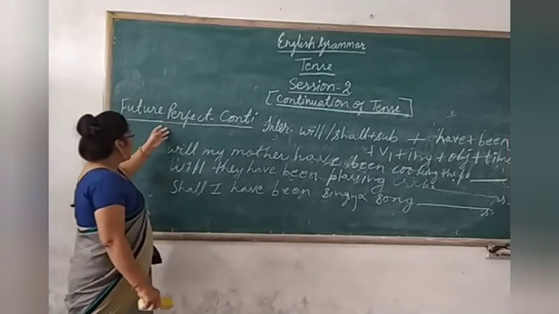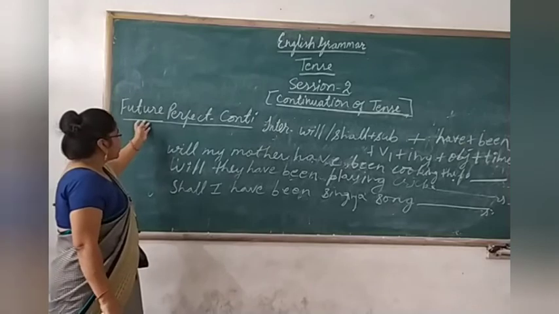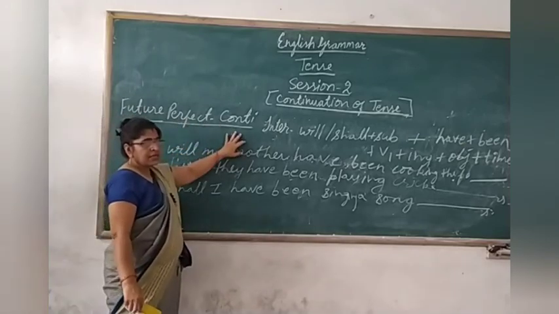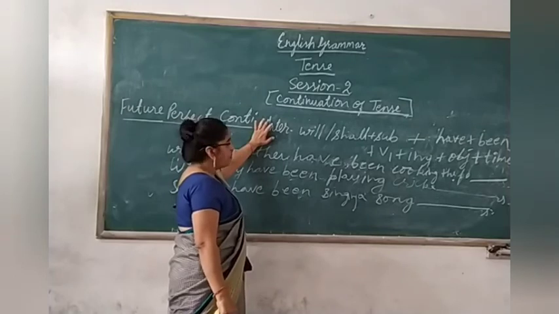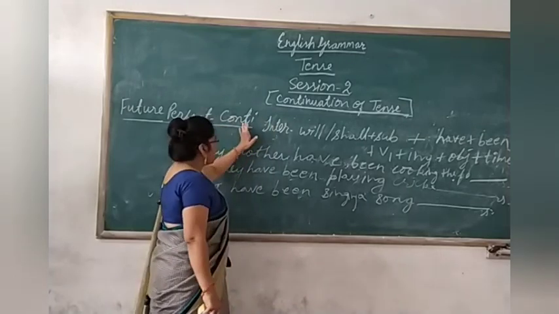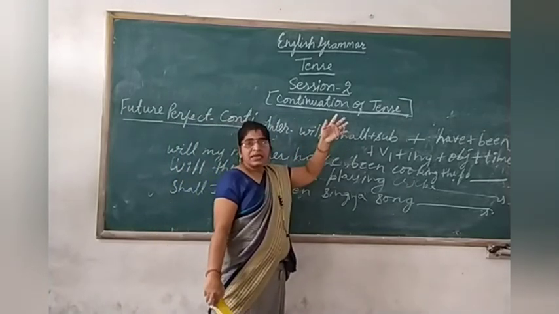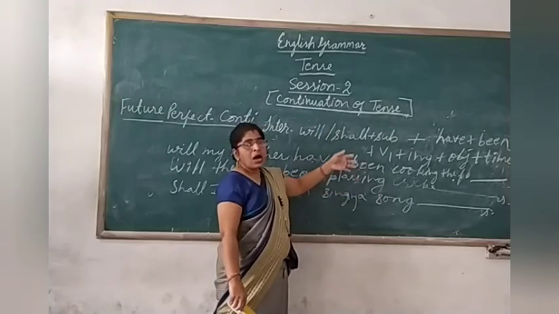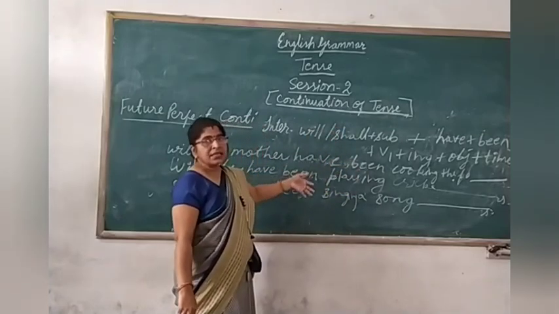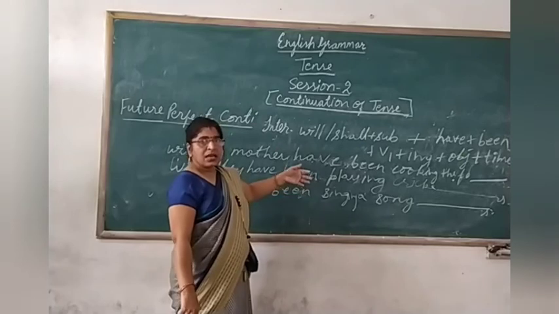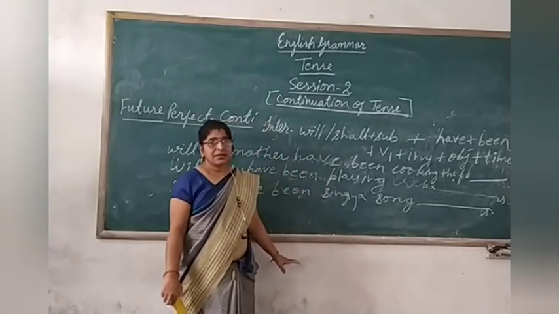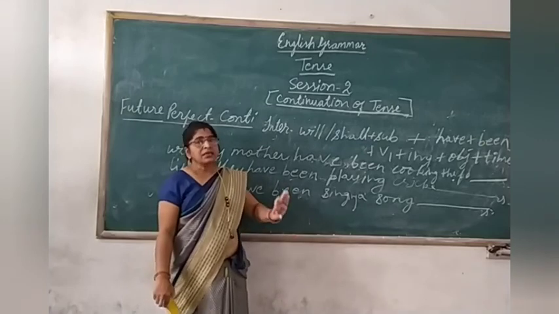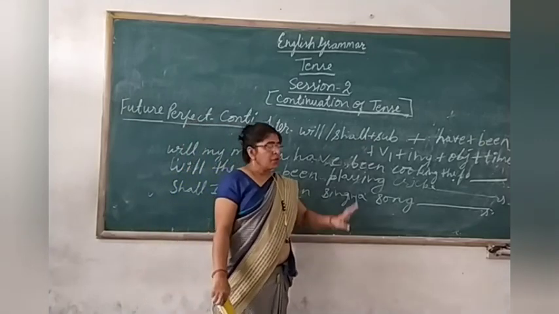So, this is what we have learned today in this class. We have learned future perfect continuous. We have learned the structure of future perfect continuous. We have covered the future tense in this session. Clear? So, practice. Children, unless you do the practice, you won't get it.